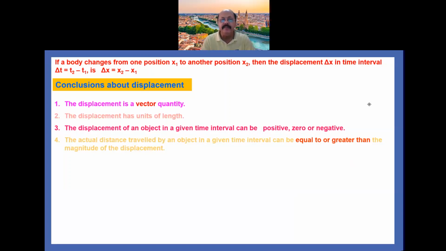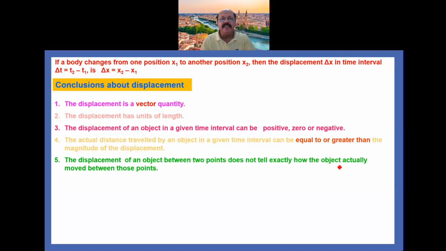This point is very important. Similarly, another point: displacement of an object between 2 points does not tell exactly how the object actually moved between these points.